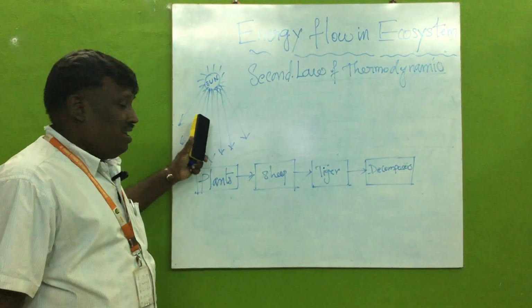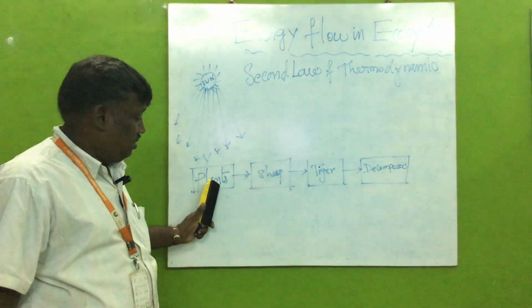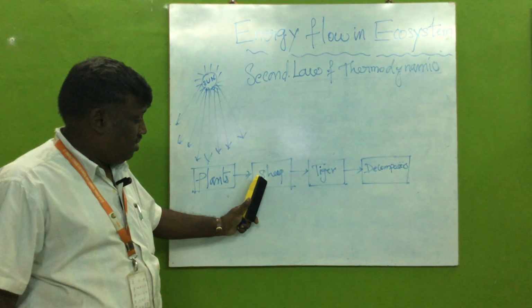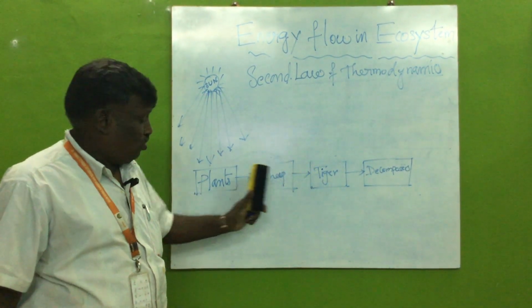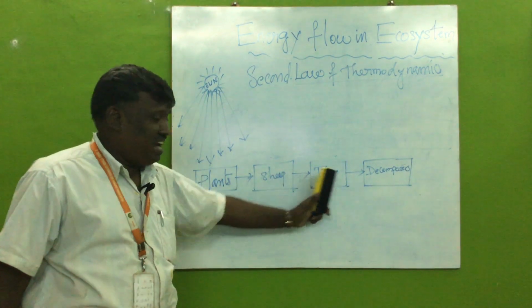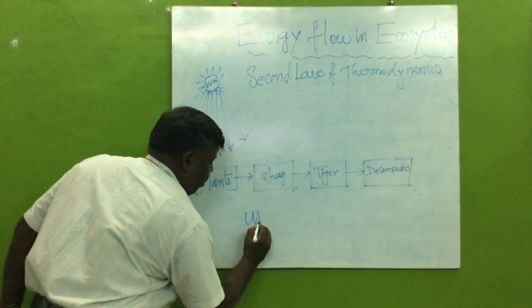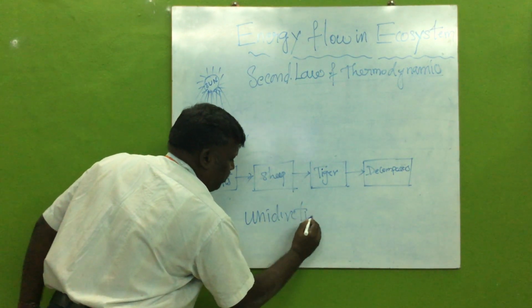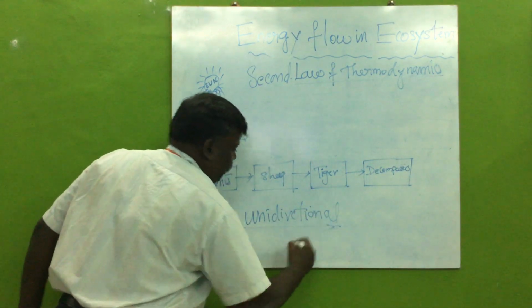So the energy flows here from plants, and the plants are taken as food by the sheep, and the sheep is taken as the food by the tiger. So the energy flows in this direction. The energy flow is always unidirectional in nature, a one-way flow.